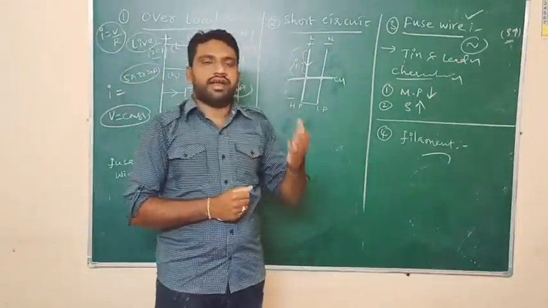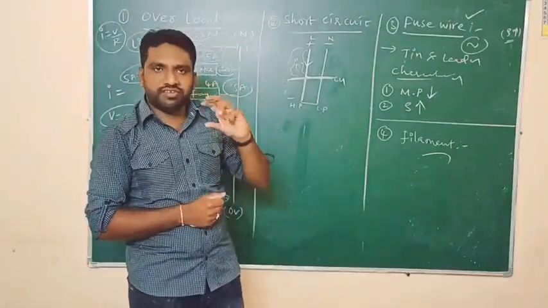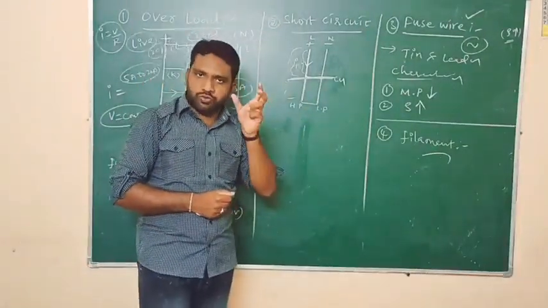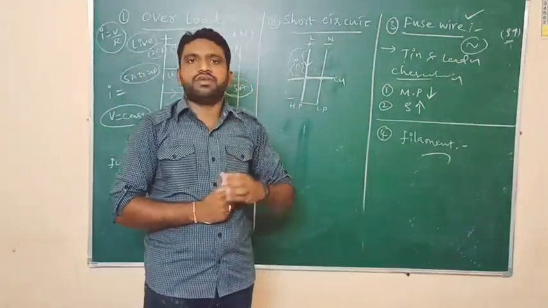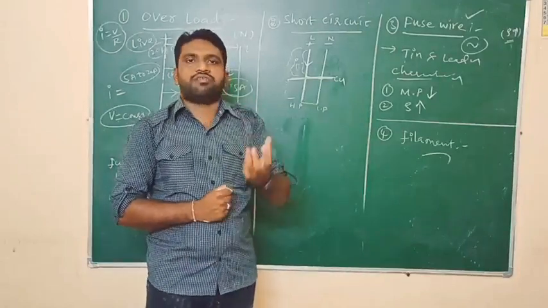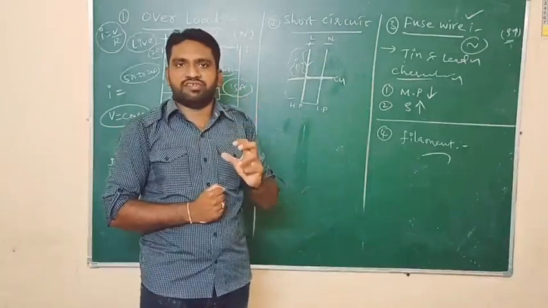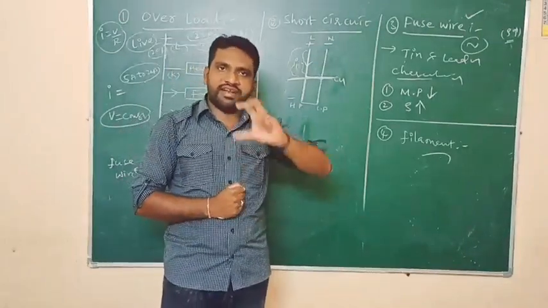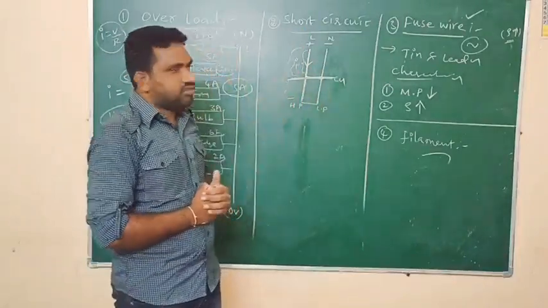So whenever a live wire is in direct contact with the neutral wire, it causes a low resistance path between the two wires. Due to the less resistance, more current will be transferred between them. Due to the flow of this more current, a large amount of heat energy is developed between the wires. Due to this heat energy, the wires get damaged. So this entire process is also known as short circuit. So this is nothing but short circuit.